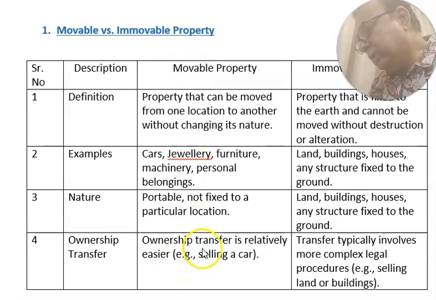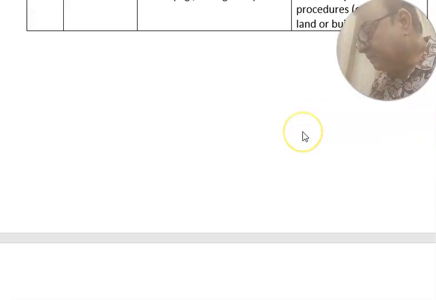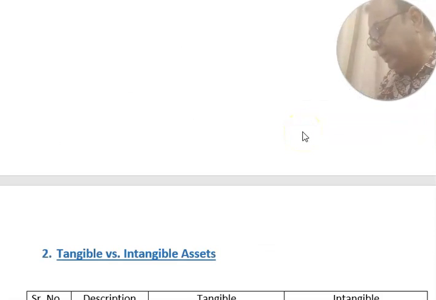Movable property ownership transfer is relatively easier. Immovable property transfer typically involves more complex legal procedures, such as selling land and buildings. This is the difference between movable property and immovable property.